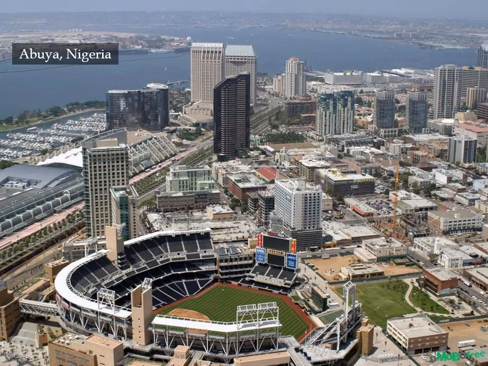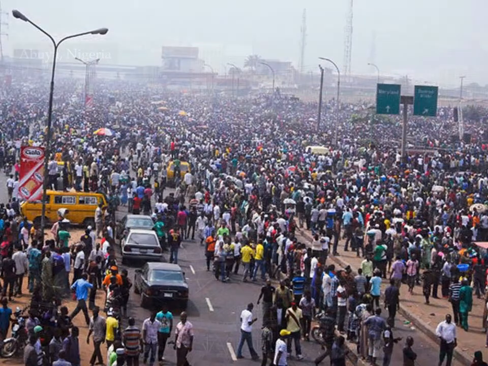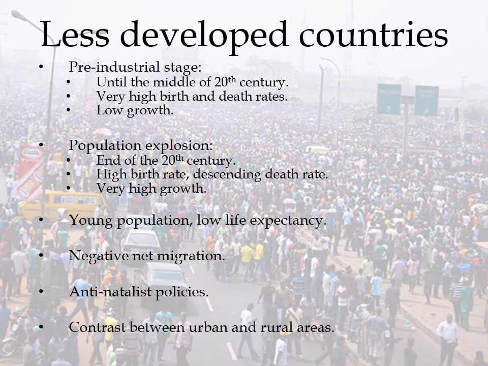For that reason, the countries in the world that are growing the fastest are the sub-Saharan countries, such as Nigeria. These are the streets of Abuja, and here the less developed countries. This is exactly the same as we see for the developed countries, but instead of having three stages, we have just two. Why? Because they don't have the third stage, which would be the modern regime. They have the first one, the second one, but they haven't reached the third one.